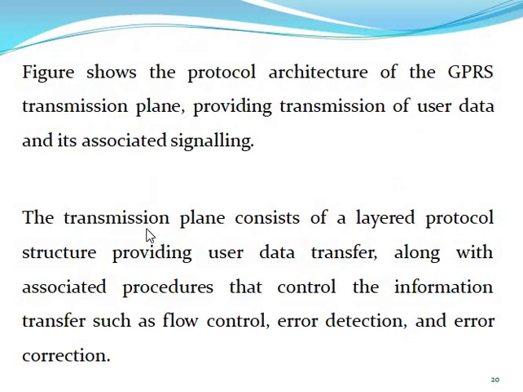Now the transmission plane consists of layered protocols. It provides a structure for user data transfer along with associated procedures, the control and information transfer such as flow control, error detection and error correction.